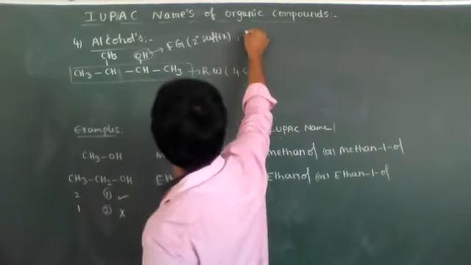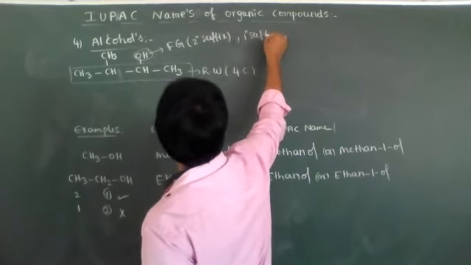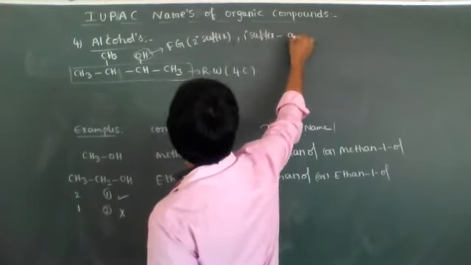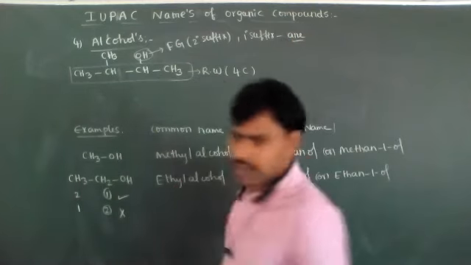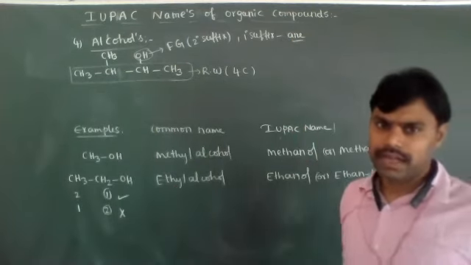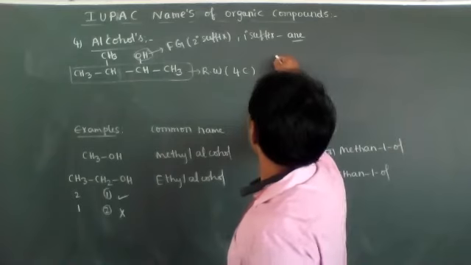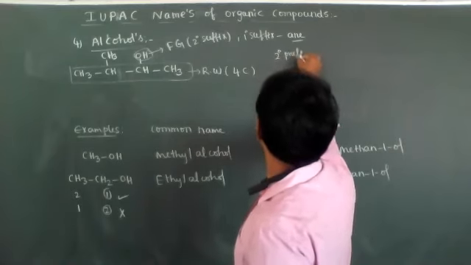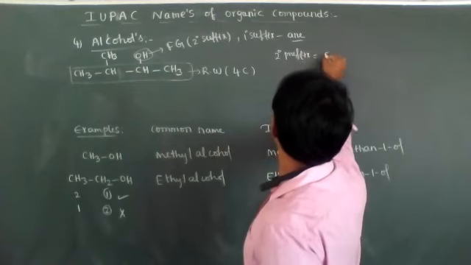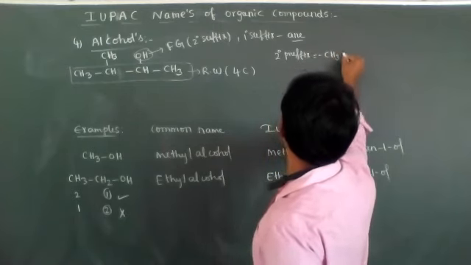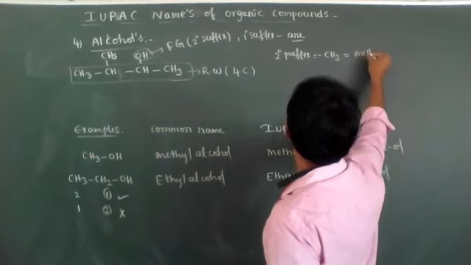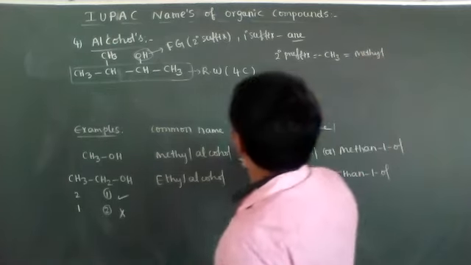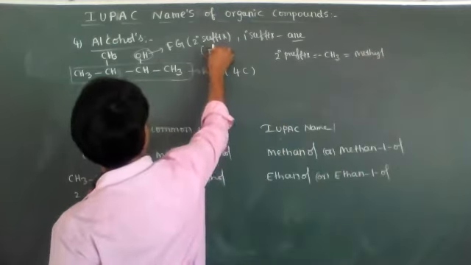The primary suffix is an, because all are single bonds only. The prefix is the CH3 group, whose name is methyl. The functional group name is ol.